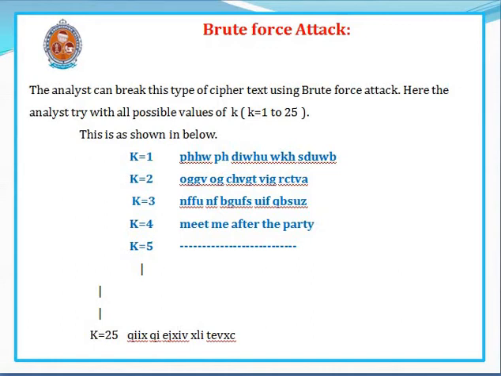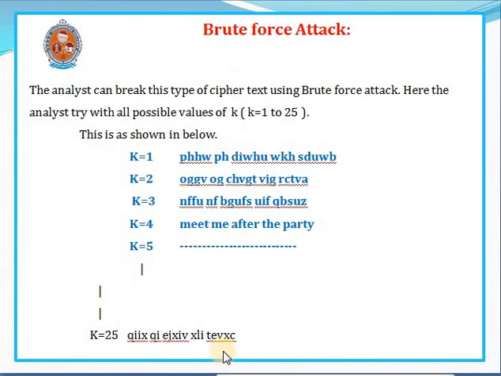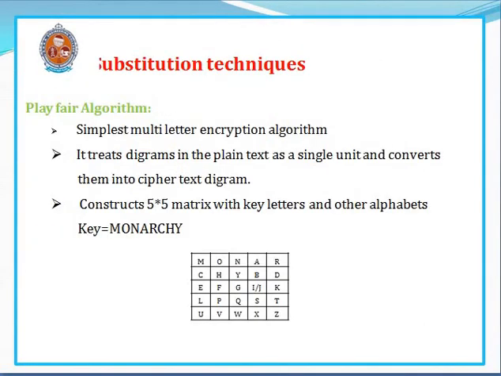If the user uses K equal to 4, the analyst is going to try only 4 possibilities. If the user uses K equal to 22, then the analyst needs to check like this 22 times. This is the way the brute force attack proceeds.